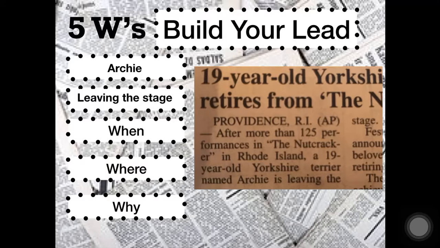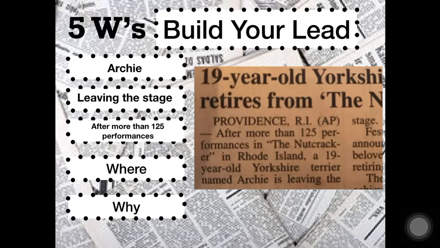When is it happening? Okay, this is sort of a different when. It doesn't give us a day like a lot of articles do, but it gives us an after more than 125 performances. So it means that he's leaving after these performances. So that gives us a when.